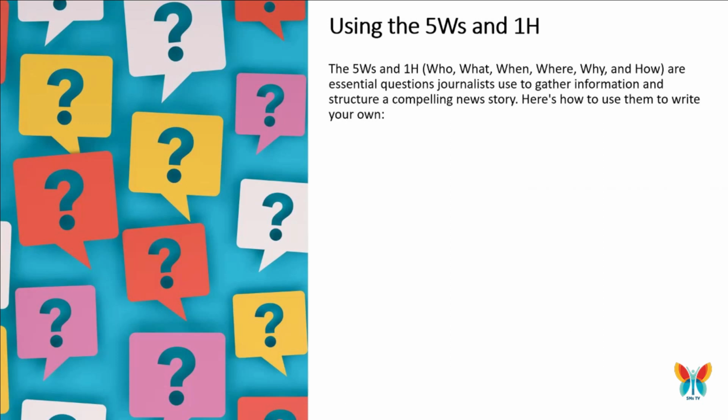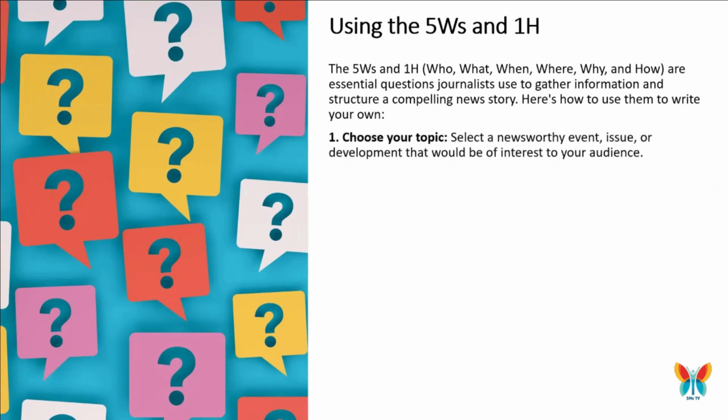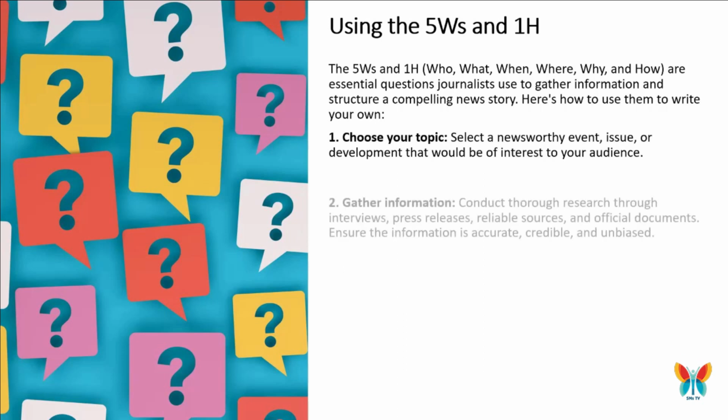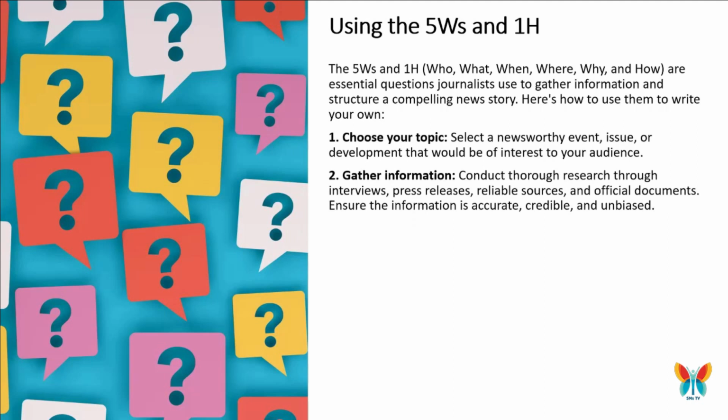Edit and proofread. Review your article for grammar, spelling, punctuation, and clarity. Make sure the writing is tight and concise, eliminating any unnecessary words or repetition. End with a conclusion or summary. Wrap up the article with a brief conclusion that reinforces the main points of the story. Avoid introducing new information in the conclusion and leave readers with a clear understanding of the topic.